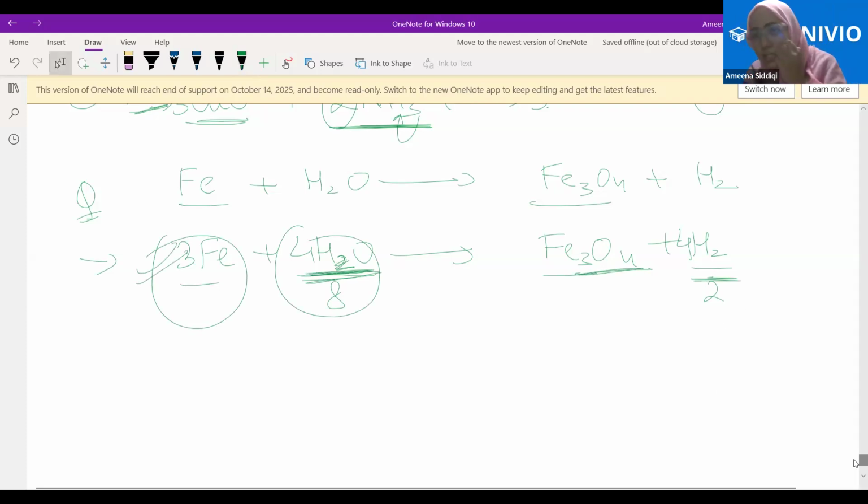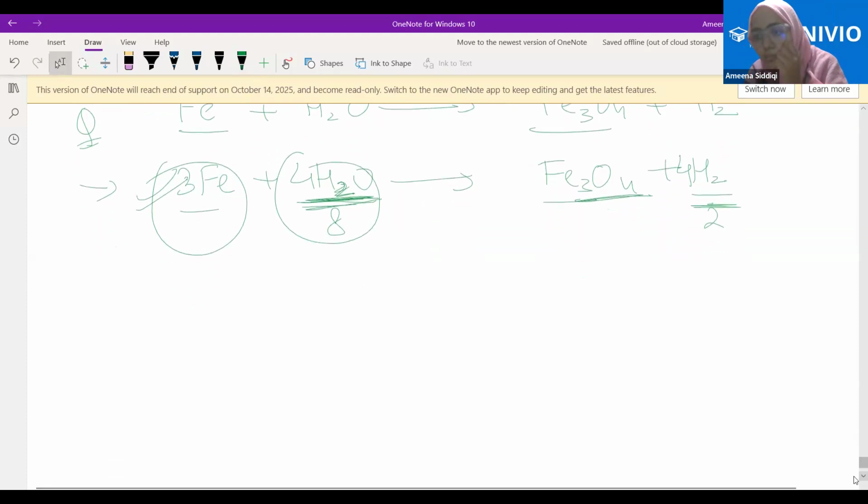Is it clear? Yes, ma'am, it is. I hope some of it would be clear to you, right? At least the approach should be clear. You can practice using the same thing, and I would suggest you get the recording of this topic specifically, that is balancing of the chemical equations. There I've practiced many questions, so you can get some help from them.